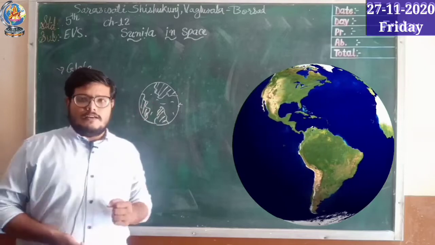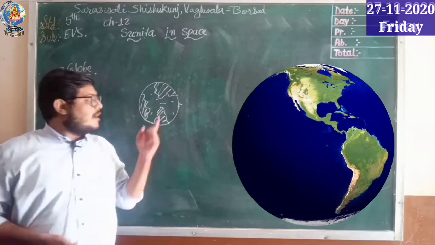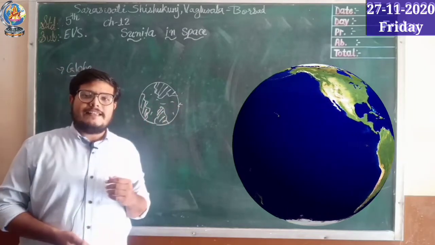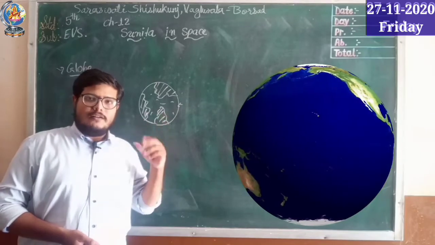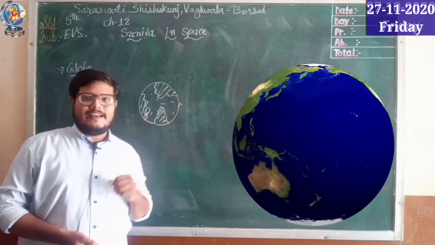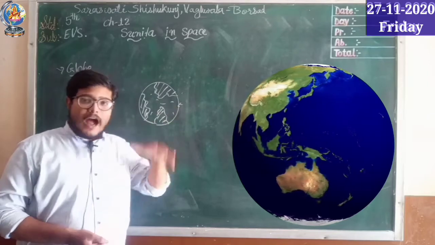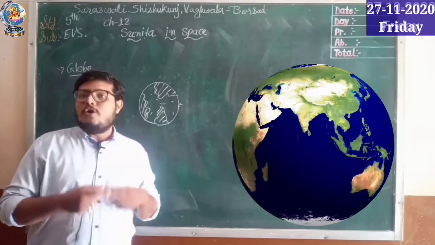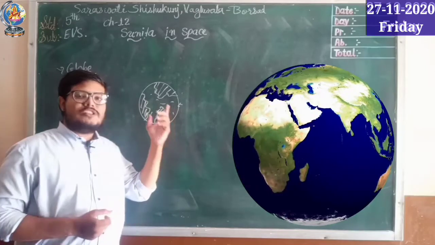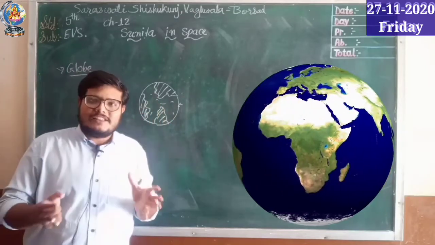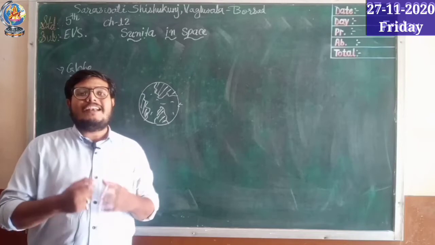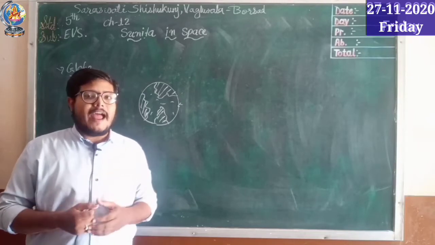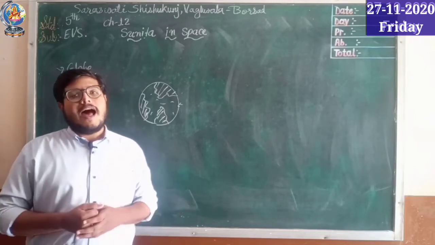That is about the earth and your globe. What about water, meaning oceans and seas? Will it come out from the earth into space? Will it spread? No, it will not spread. The atmosphere, water, and land present on the earth will not leave if they don't have sufficient force to go out.